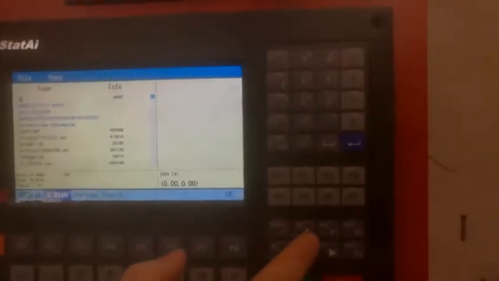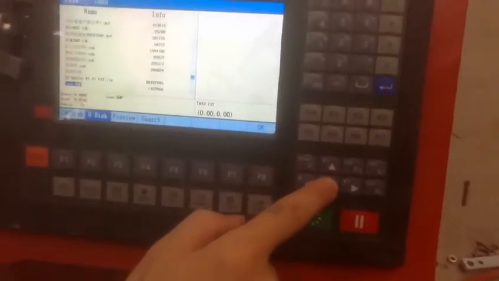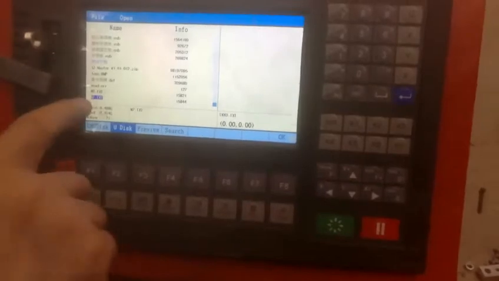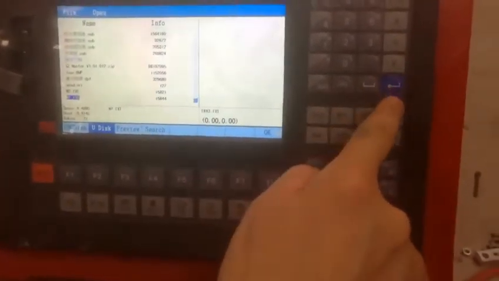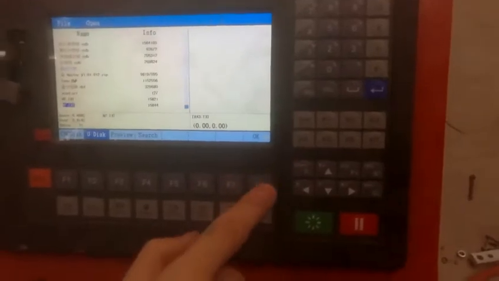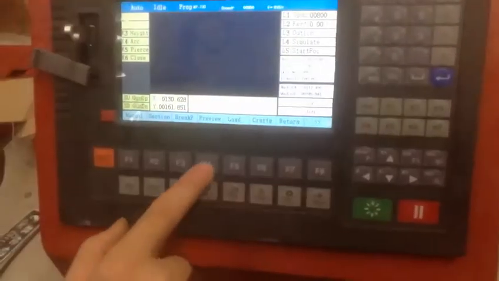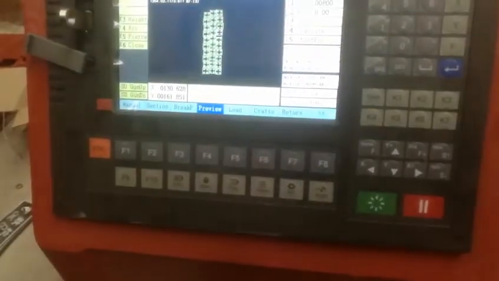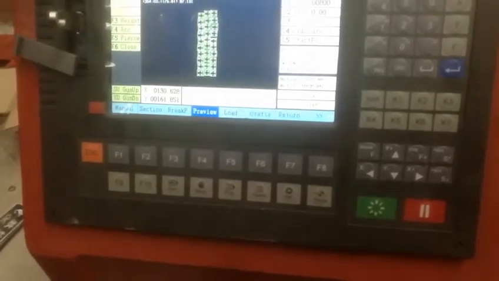Press the up and down arrow to choose the file you want to cut. Then press OK by pressing F8. Press F4 to preview.